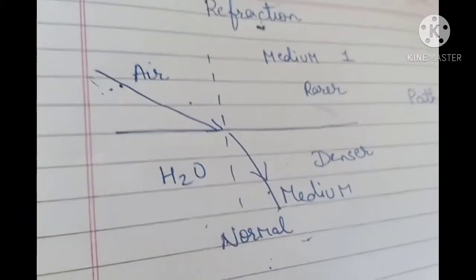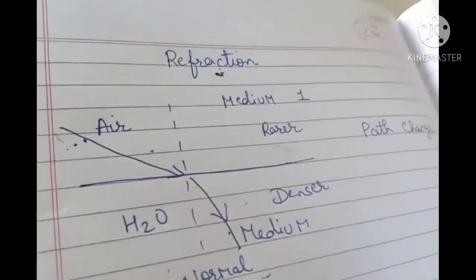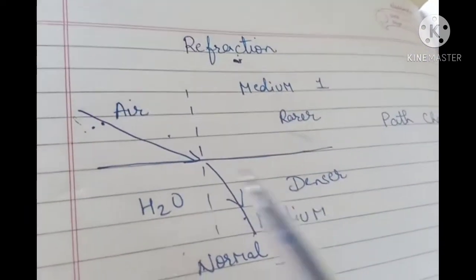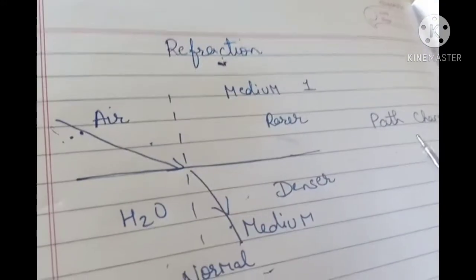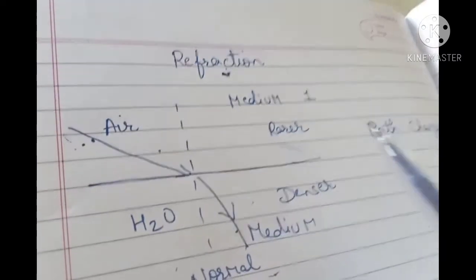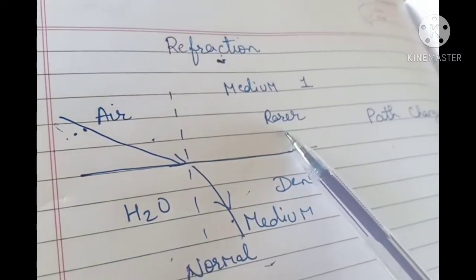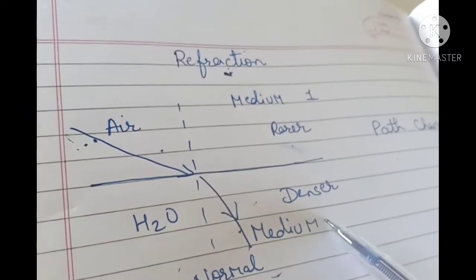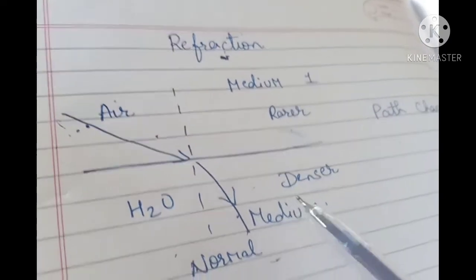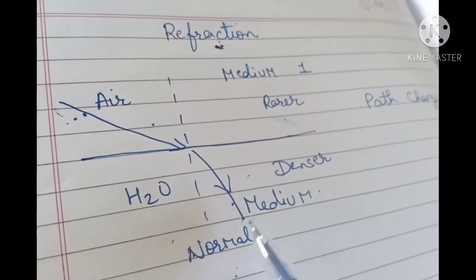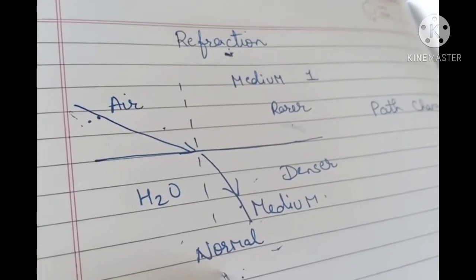Now here we have two cases. As you can see, when the light is passing from one medium to another, the path will change. So we can have two cases. When the light is passing from rarer medium to denser medium, then the light will bend towards the normal.